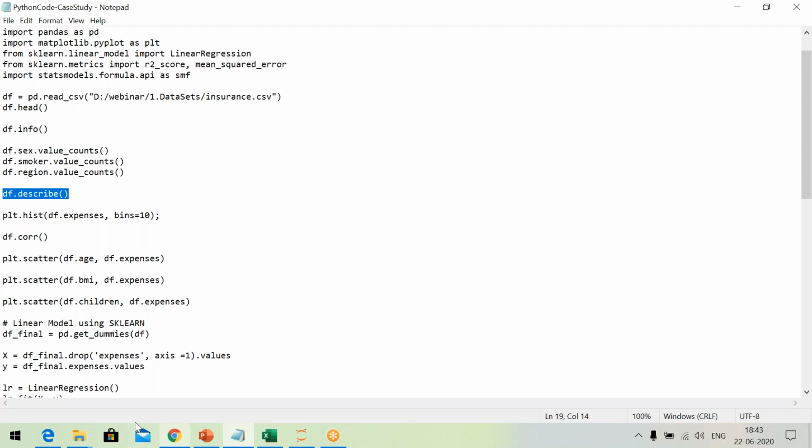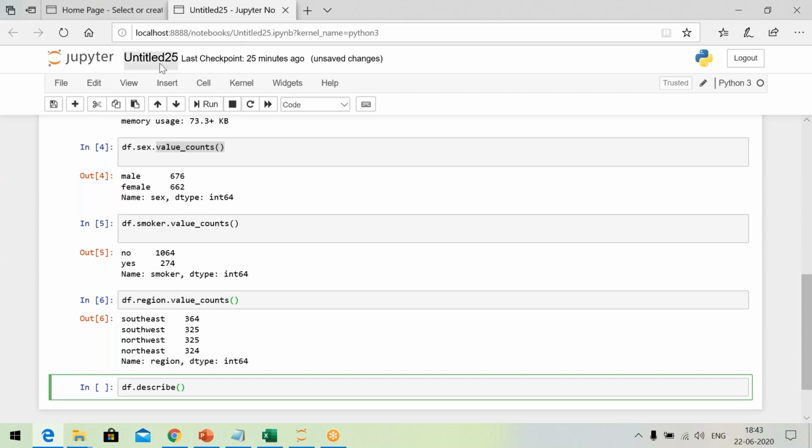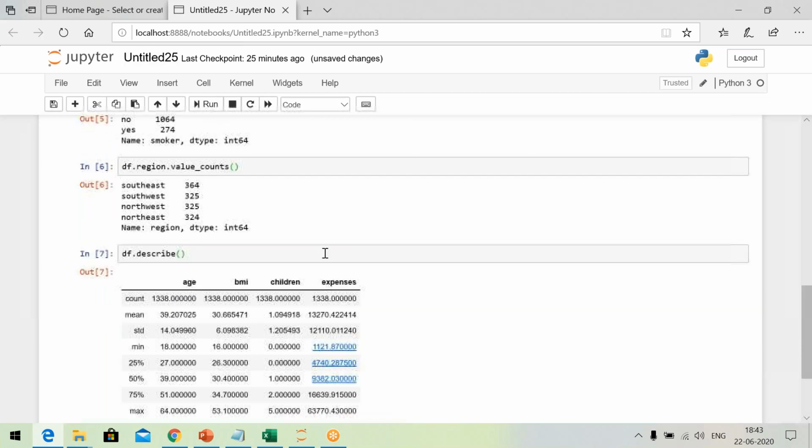Now what am I going to do? I am going to execute a command known as the describe command. Let us execute it. I will get the mean and standard deviation for the variable age, the variable BMI. What is the average value of age? 39 years. Average value of BMI, average value of children, average medical expenses incurred by the people. Is the rough idea clear?